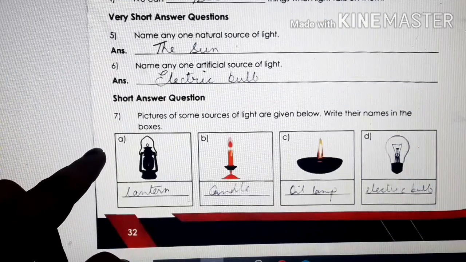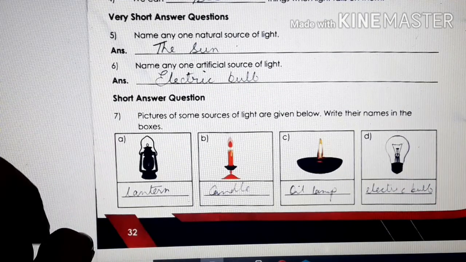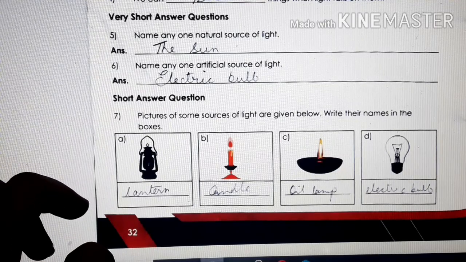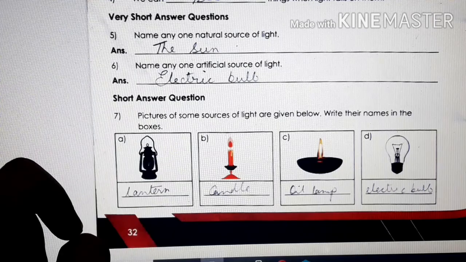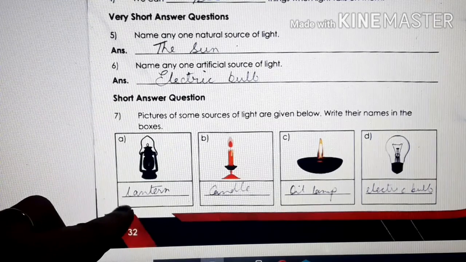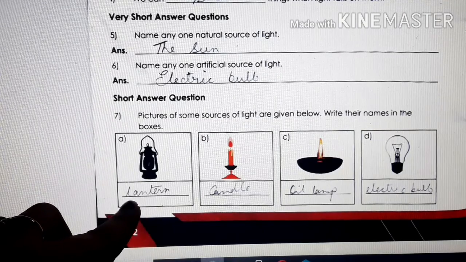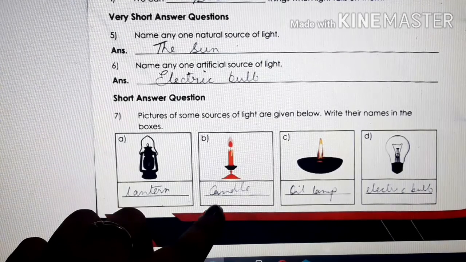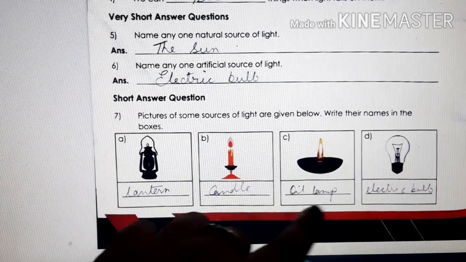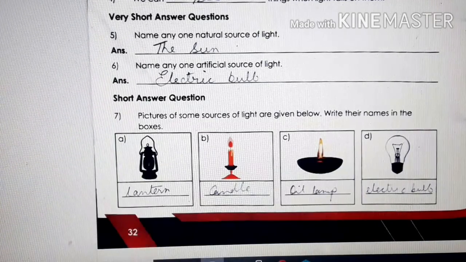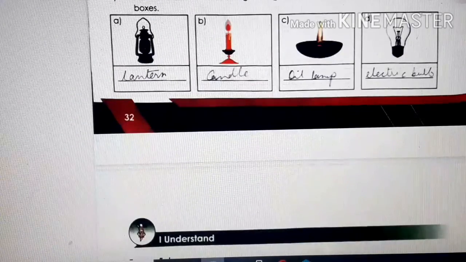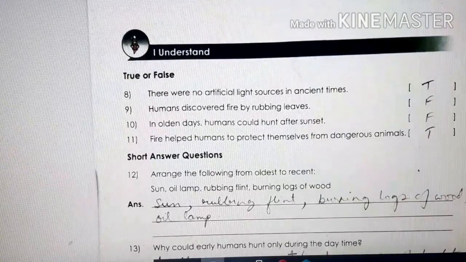Number 7, children. Pictures of some sources of light are given below. Write their names in the boxes. You can see the pictures here and you know what their names are, right? So you have to write the names. First one is what? Lantern. Second is candle. Third is oil lamp. Fourth is electric bulb. Okay? Write the spelling correctly, children.